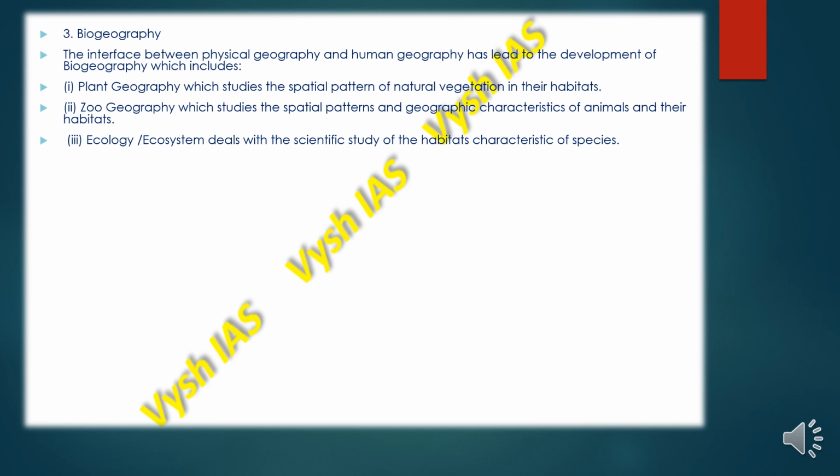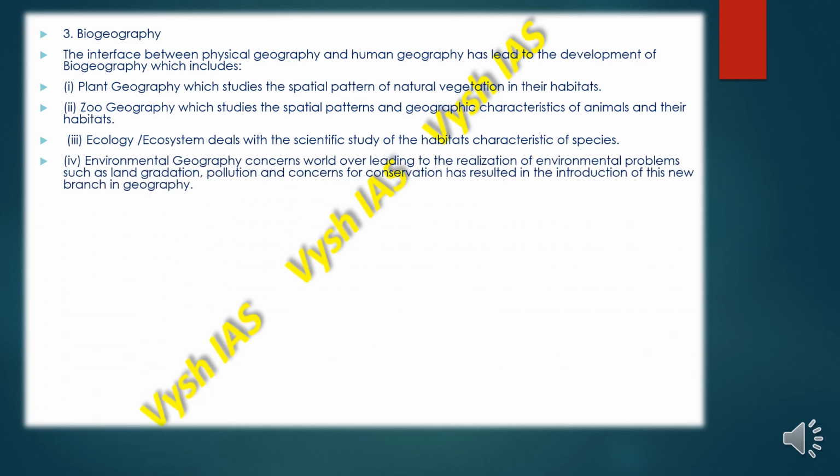So you can see that all three are connected together. We have plants, then we have the animals, then we have the ecosystem which is created by these two. And in turn, the plants, animals and their ecosystem create the environment. So then we have environmental geography. This concerns the world over, leading to the realization of all the environmental problems that are going on, such as land degradation, pollution, and concerns for conservation, which has resulted in the introduction of this branch in geography.